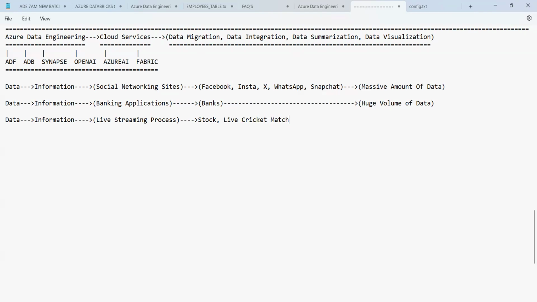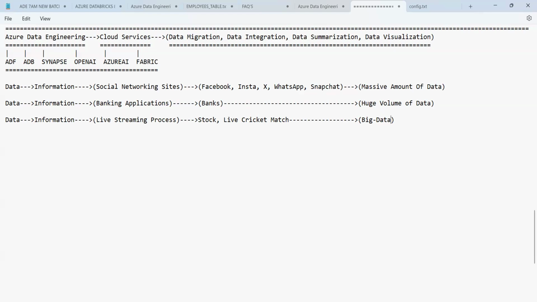Okay, live cricket match. All of this is called continuous streaming, the live streaming process. So even this live streaming process generates a massive amount of data. That is called huge data, or we can say, guys, big data. So whether you call it a massive amount of data, a huge volume of data, or big data, all are one and the same, guys.